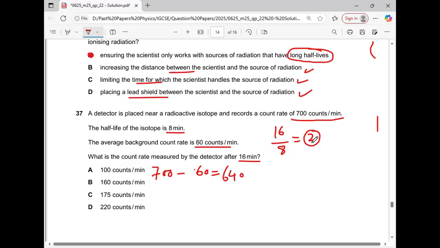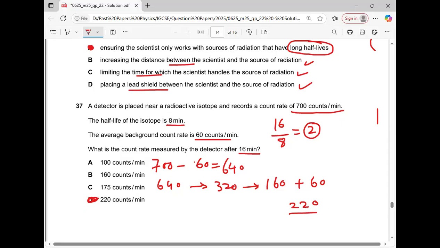Now, how many half-lives were there? Two. So 640 divided by 2 is 320, divided by 2 is 160. But since background radiation is still there, we have to add it up, and then this will be 220. So what will be the answer? Option D is the correct answer.